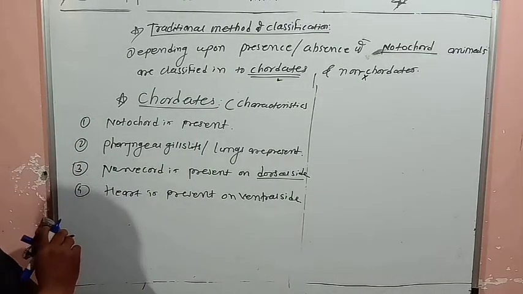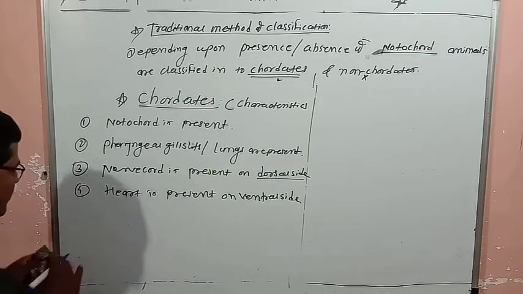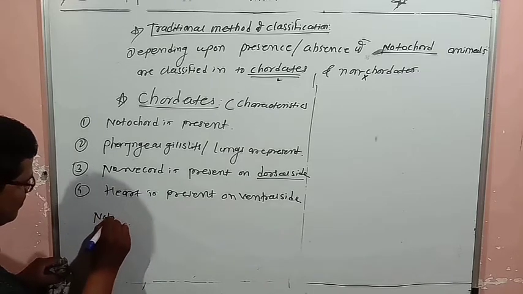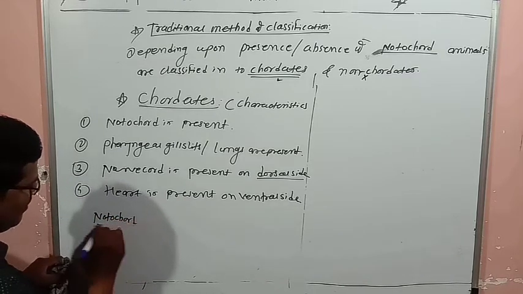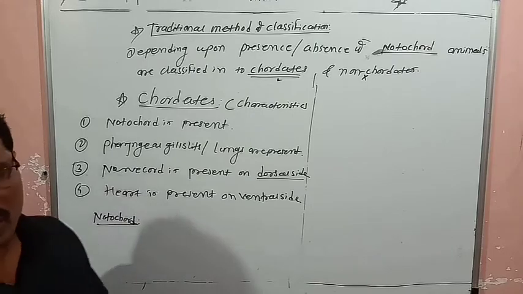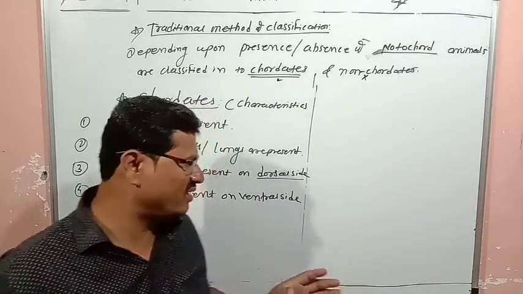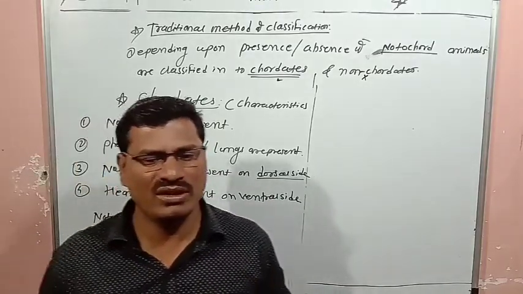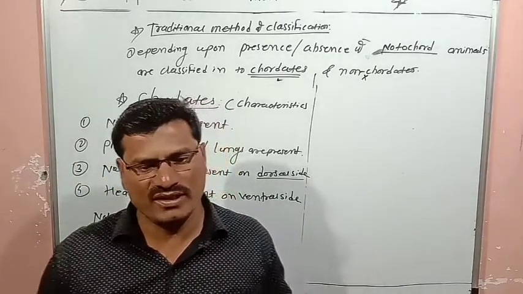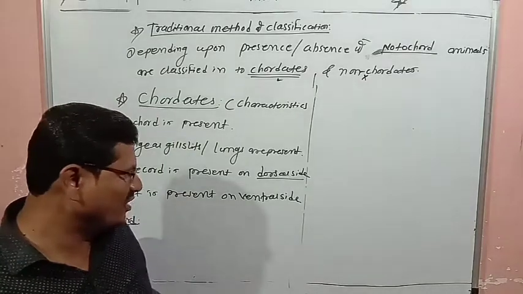Now we'll see about the notochord. It is a long rod-like supporting structure present inside the body of living organisms, and it is present on the dorsal side of the body.